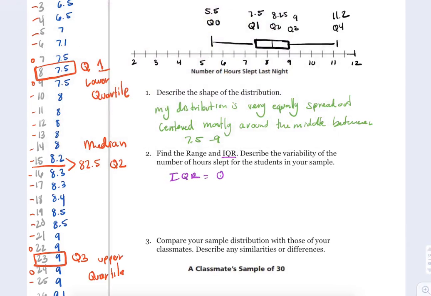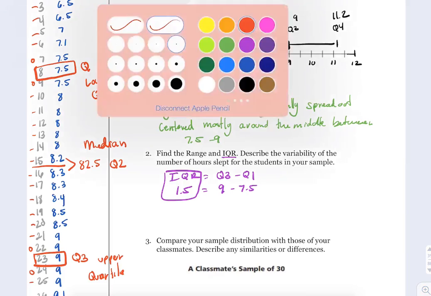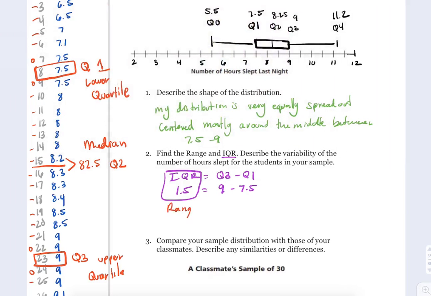IQR is equal to Q3 minus Q1. In this case, I have 9 minus 7.5, which is an IQR of 1.5. Okay, so here's my IQR, and my range is going to be equal to Q4, that's the biggest number, minus Q0, that's my smallest number. In this case, I have 11.2 minus 5.5, which gives me a range of 5.7.